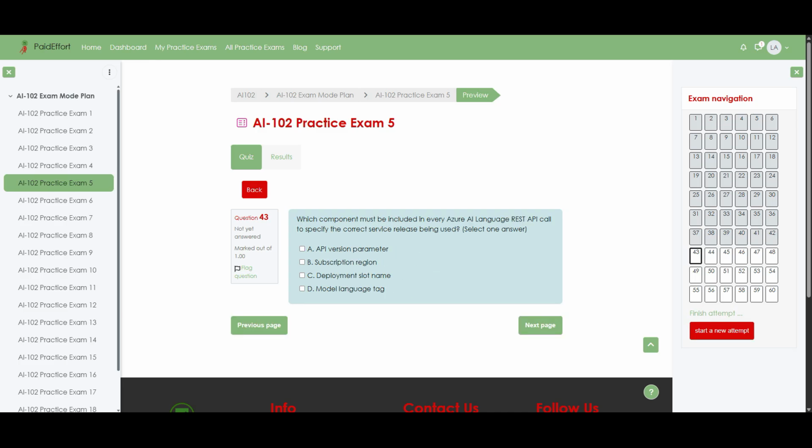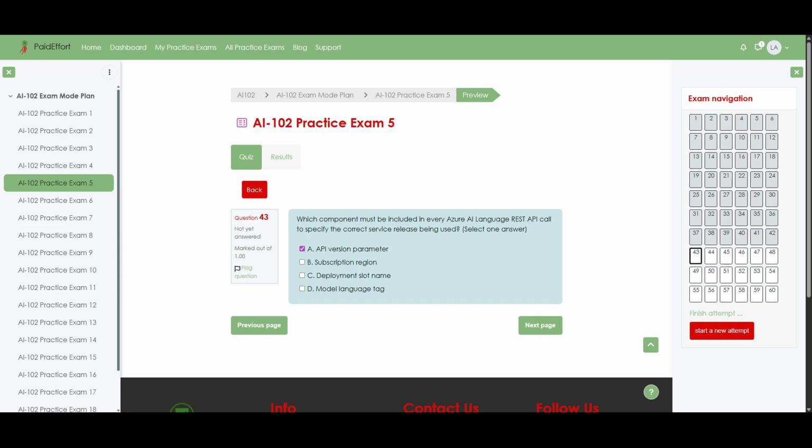Question 43. Which component must be included in every Azure AI Language REST API call to specify the correct service release being used? Select one answer. Option A, API version parameter. Option B, subscription region. Option C, deployment slot name. Option D, model language tag. The correct answer is option A, API version parameter. Let us now unpack why option A is required in every call.